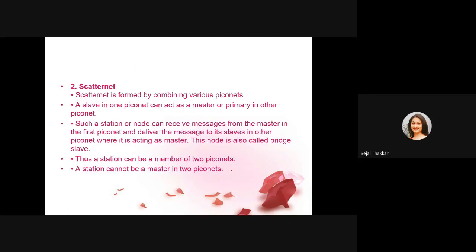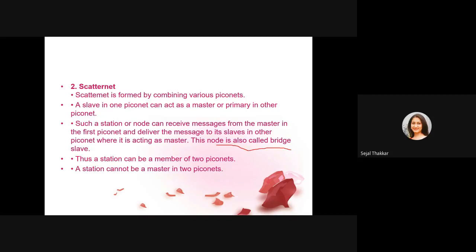So a scatternet is formed by combining various piconets. A slave in one piconet can act as a master or primary in another piconet. Such a station or node can receive a message from the master in the first piconet and deliver the message to its slaves in the other piconet, where it is acting as a master. This node is also called a bridge slave. Okay, this node is called a bridge slave.